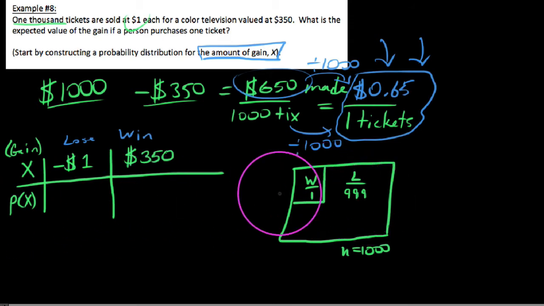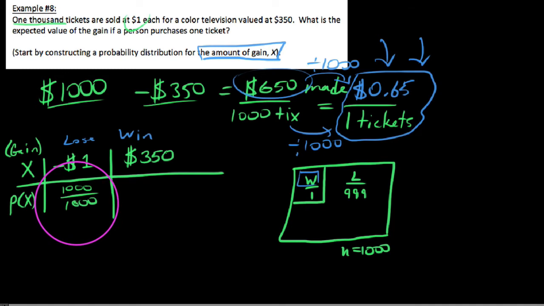Okay, and now looking at this, we can use this kind of diagram to go back and assess the probabilities for each possible thing that could happen. So here's the interesting thing about this. We say lose $1. The real question is this, for how many of these 1,000 tickets are you going to lose your dollar? And the thing that I'm going to do a little bit different than you'll see in a lot of other videos is this: the thing is, you always lose your dollar. I mean, you're never going to get this dollar back regardless of whether you win this television or not. So what we're going to put down here is this, for how many of the 1,000 tickets do you lose your dollar? We're going to say, well, for all 1,000 of them. For 1,000 1,000ths of the tickets, we are going to lose this dollar.